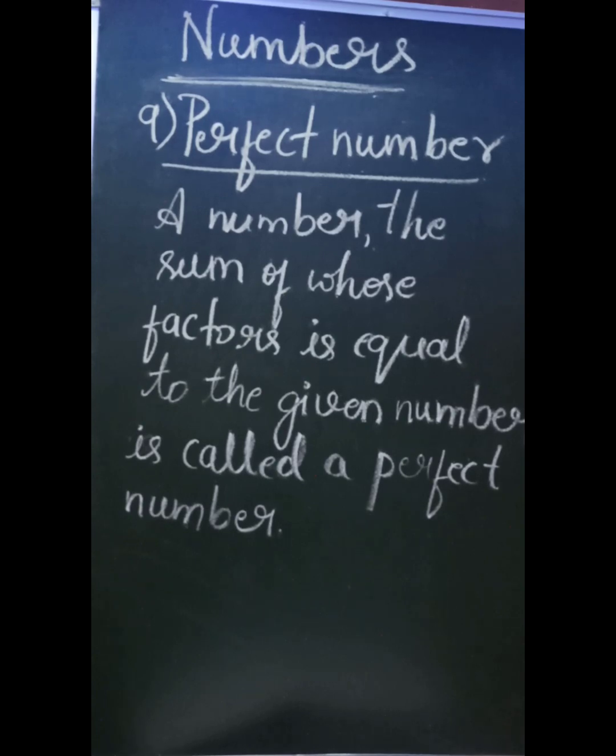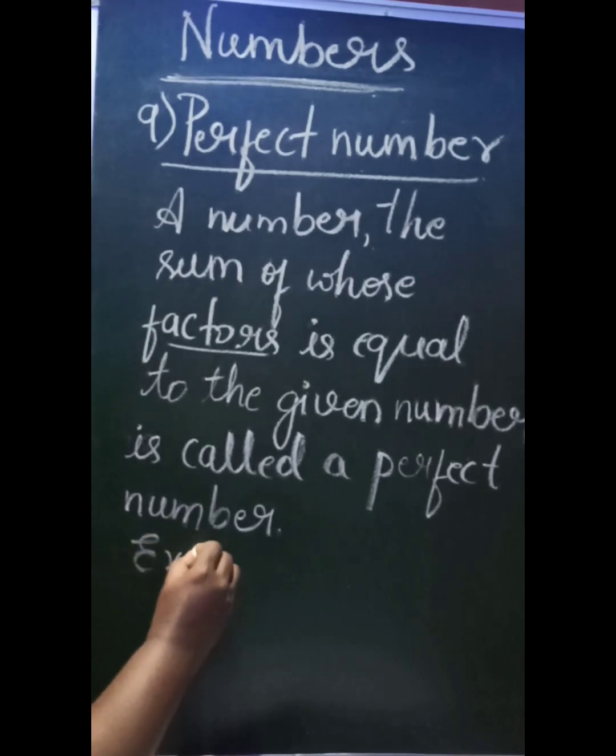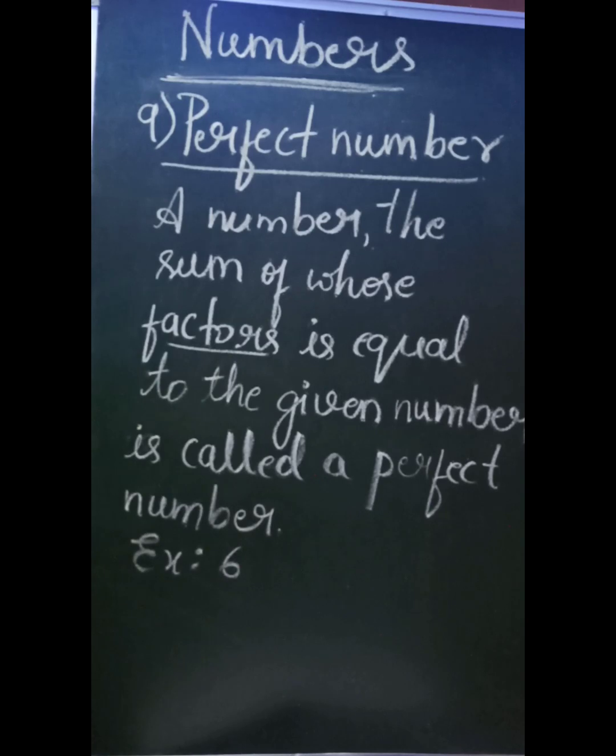What is the meaning of this? First we need to find out the factors of the given number. Consider one example, that is 6. How do we find the factors? If you consider any number, that number should divide the given number. So that is a factor.